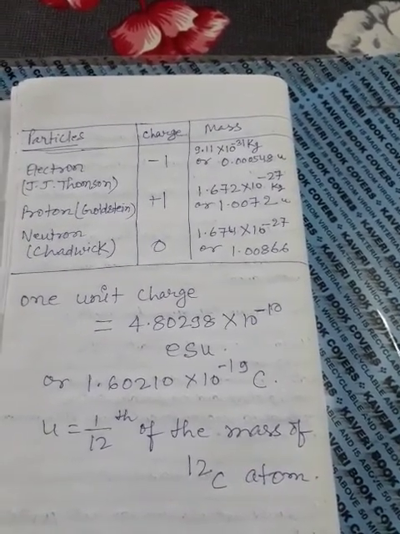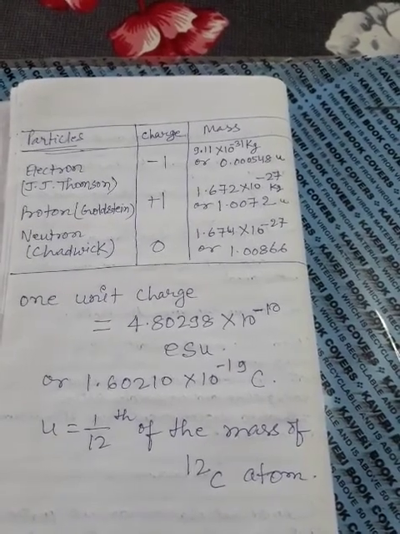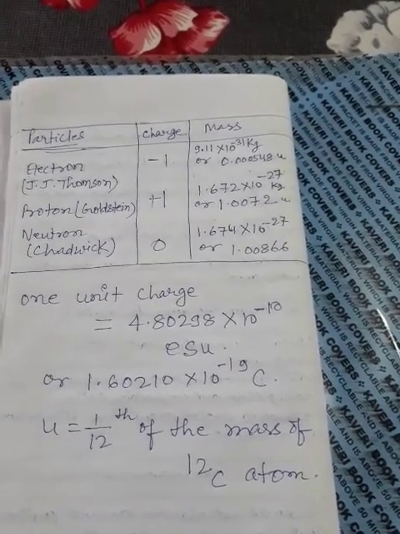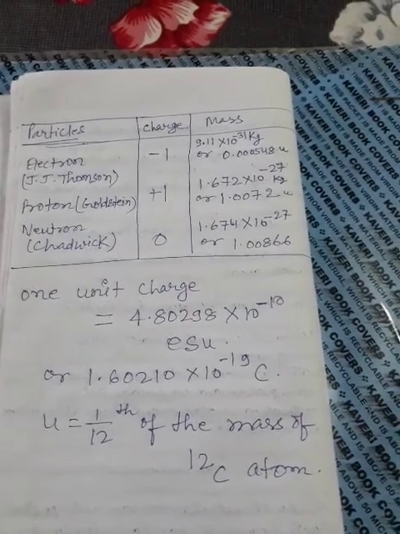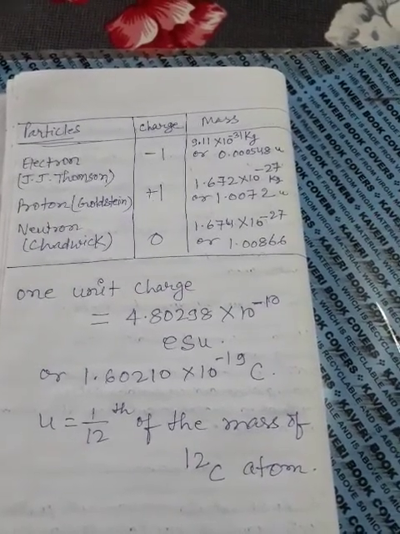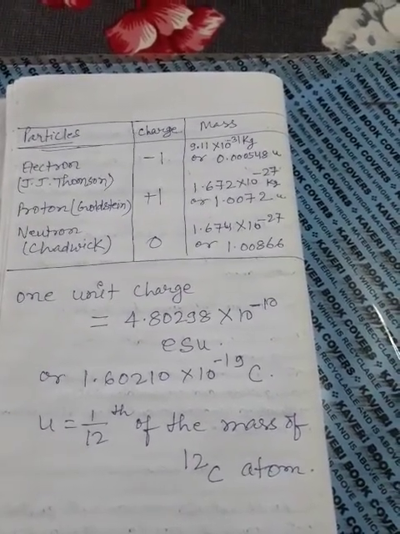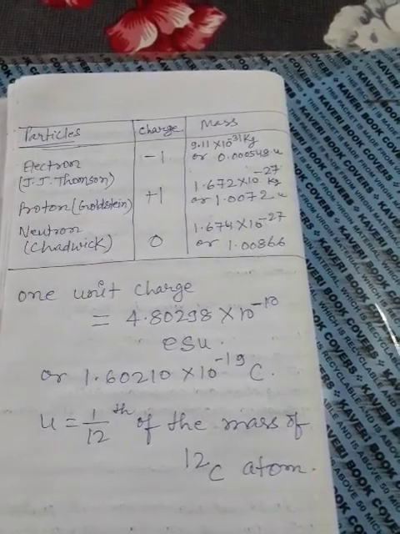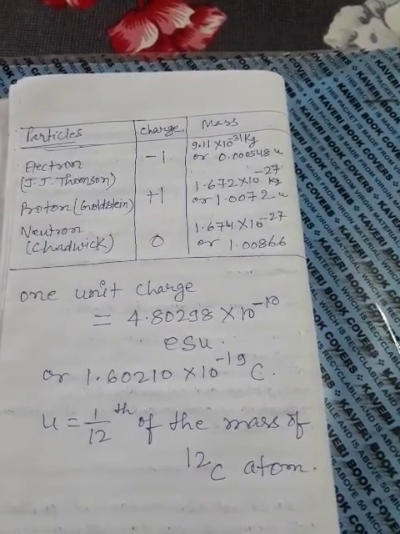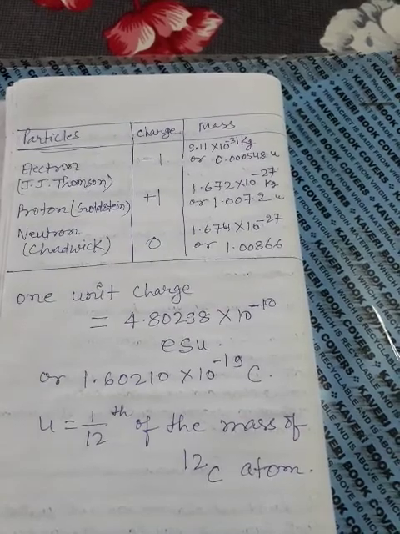Neutron was discovered by Chadwick, and the charge is 0. That means neutron is neutral, and the mass of neutron is 1.674 × 10^-27 kg, nearly equal to the mass of proton, or 1.00866 U.